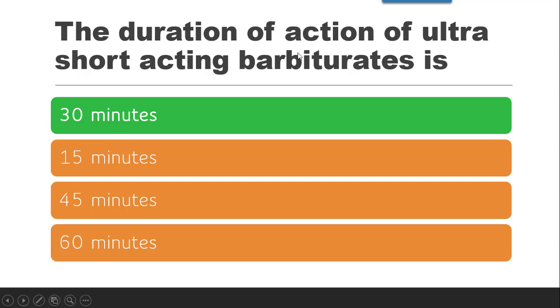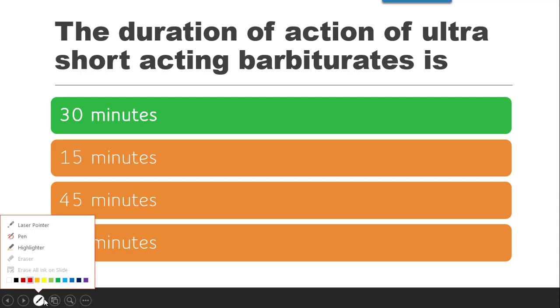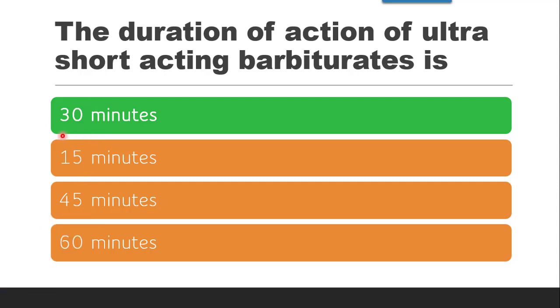So you will have to logically select the probability even if you don't know the answer, because 45-60 is comparatively longer duration and this 15-30 you will have to select. That means here half of the probability is getting reduced.